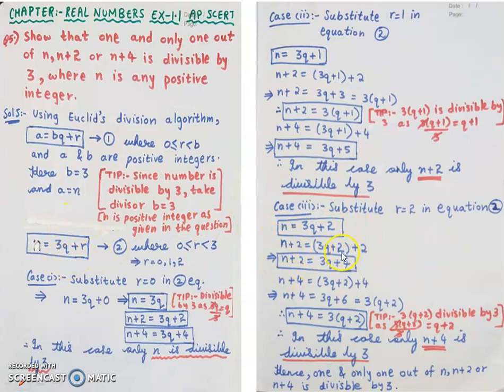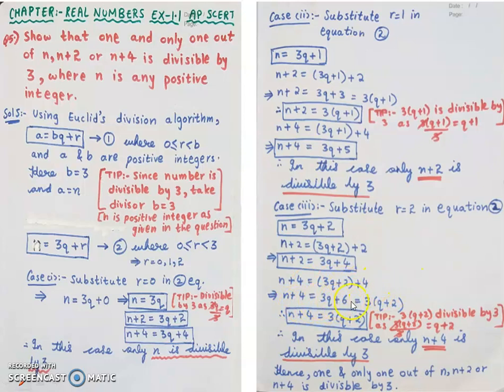So n is 3q plus 2, plus 2 I have, so plus 2. 3q as it is, 2 plus 2 is 4. So 3q plus 4, again 4 is not divisible by 3. So n plus 2 is not divisible by 3. Now coming to n plus 4. N plus 4 means n here I got as 3q plus 2. So write down 3q plus 2, plus 4 I have, so plus 4. So 3q plus 4 plus 2 is 6.